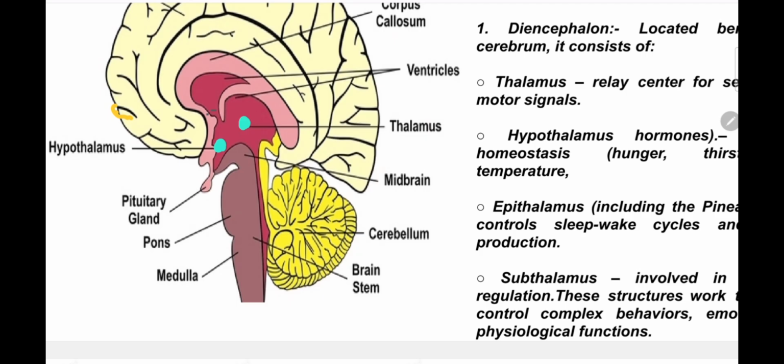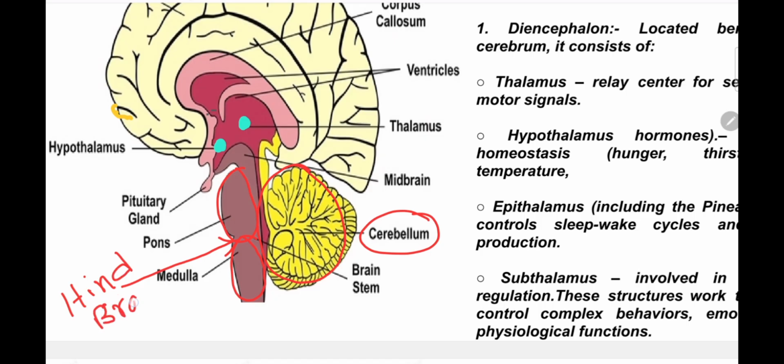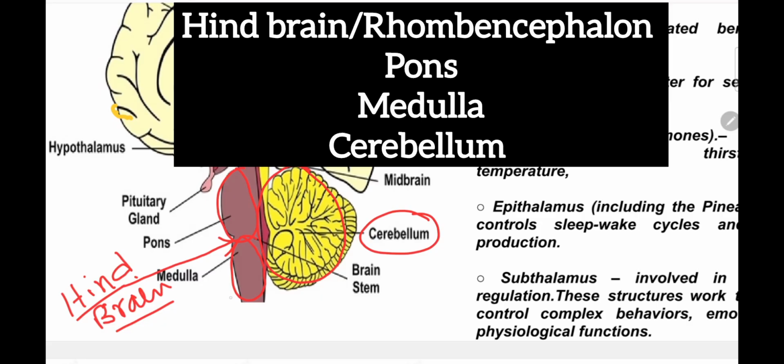Next, parts of the hindbrain. Firstly, the cerebellum. This is the part of the hindbrain. And this is the pons and this is the medulla. These three parts together are called the hindbrain or rhombencephalon. So these three parts, pons, medulla and cerebellum, together are named the hindbrain.